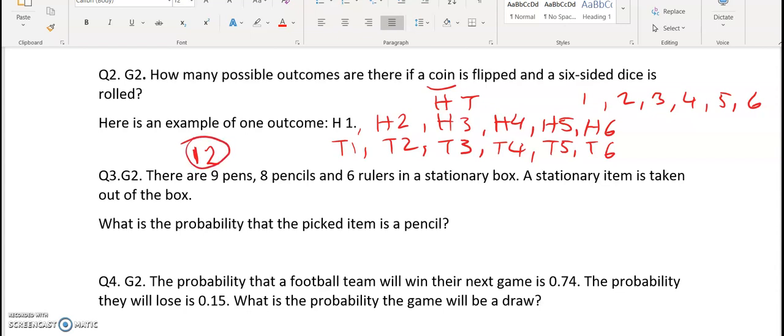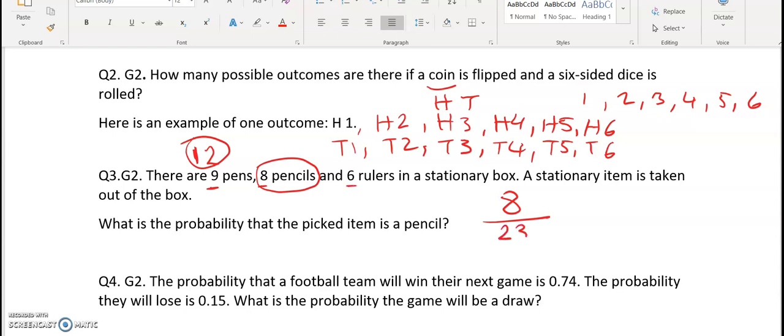In the third question we have, there are 9 pens, 8 pencils and 6 rulers in a stationery box. A stationery item is taken out of the box. What is the probability that the picked item is a pencil? So first of all, there is the pencils. So we have 8 pencils out of the total. What is the total? We have 9 and 8 and 6.